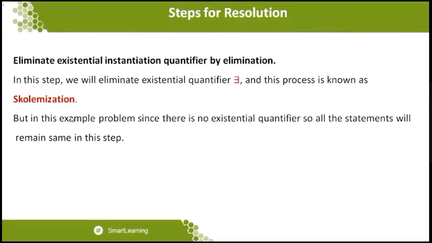It is usually done when there is a need for proving a theorem by using a program. So it is applied when you want to remove the existential quantifier.